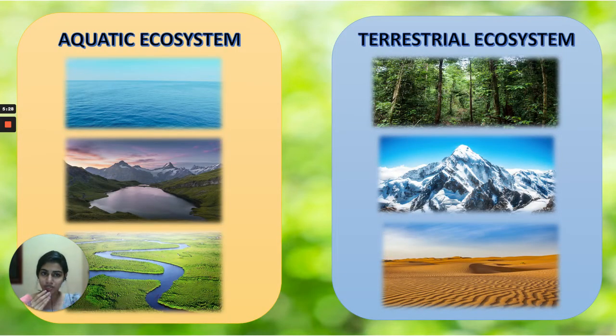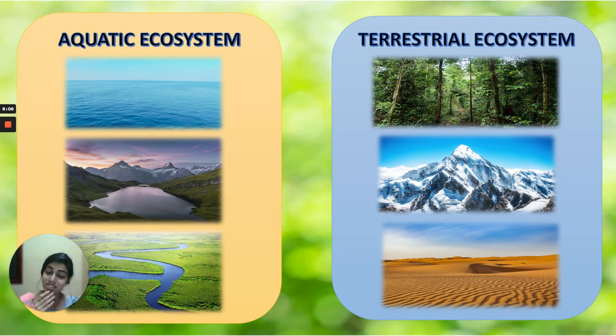Under natural ecosystem, we have two subdivisions. We have aquatic ecosystems and terrestrial ecosystems as well. So, aquatic ecosystems, you can understand by the term aquatic. What does aquatic mean? Something which includes water in it, right? So, all the water bodies. Can you name a few water bodies? You have seas, ponds, lakes, rivers. Yes. So, all these come under aquatic ecosystems. Ecosystems in water are called aquatic ecosystems.